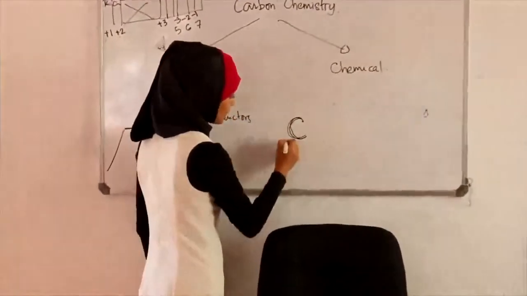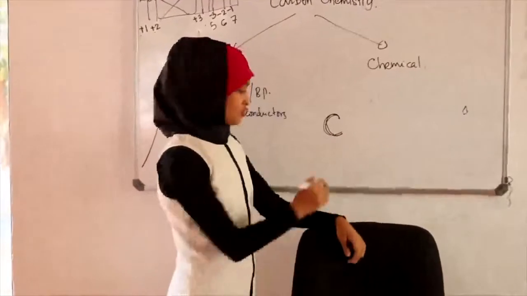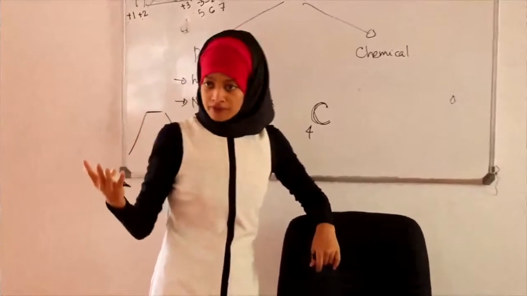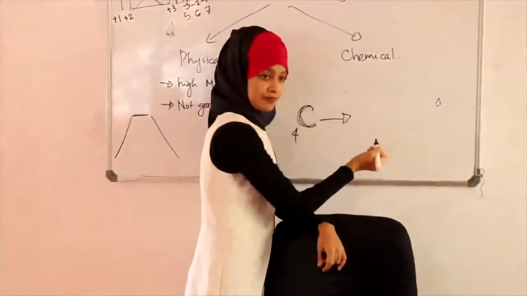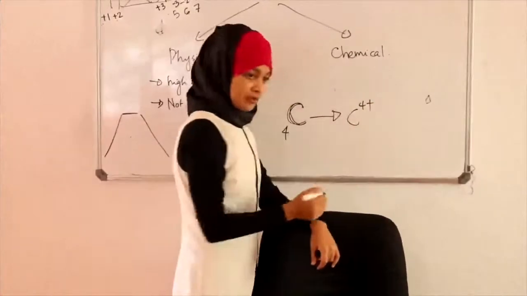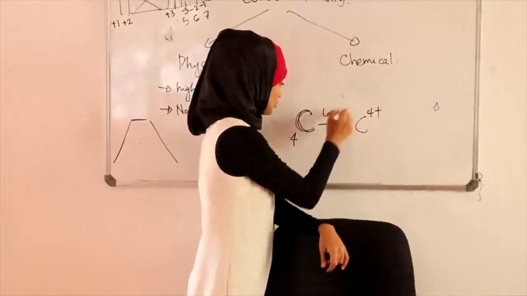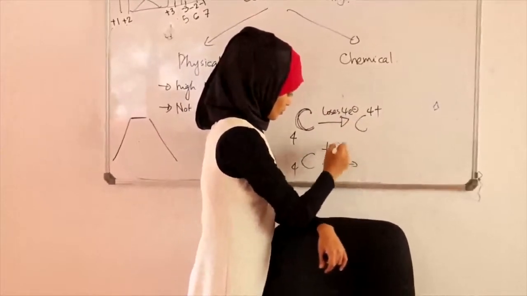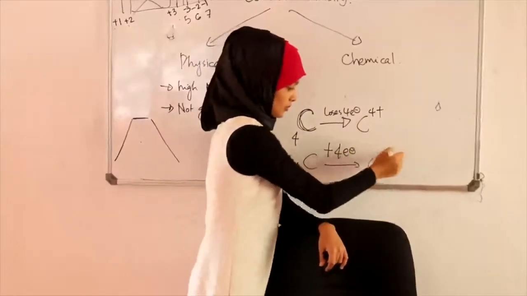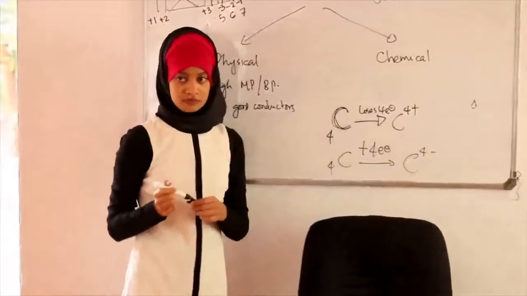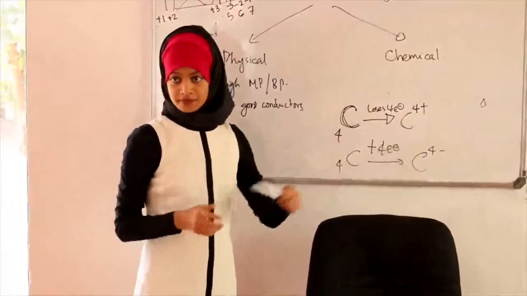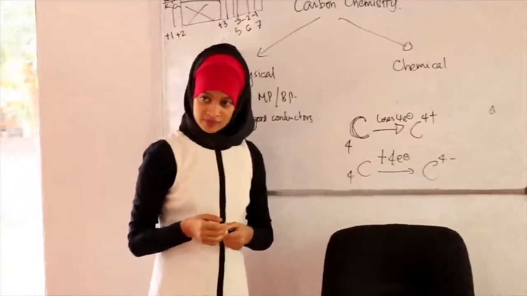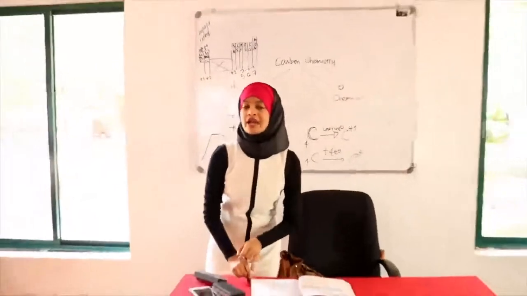When I'm talking about carbon, what's the number of valence electrons of carbon? 4. So carbon can do 2 things. It can lose 4. If it loses 4 electrons, what will it become? Or what else can it do? It can gain 4. Are these two possible? No. Why is this not possible? Because if it gains 4 electrons, it will be too heavy. If it loses 4 electrons, it will be too light. It cannot exist.